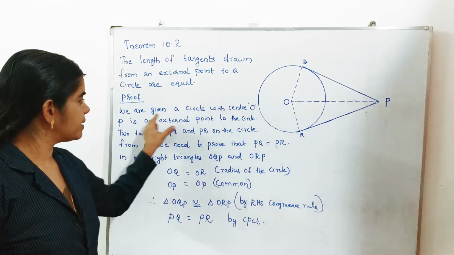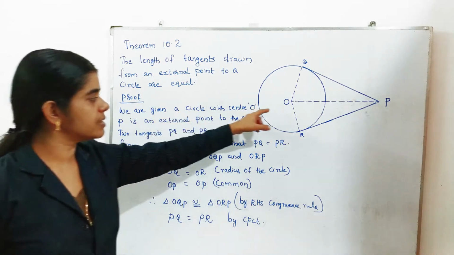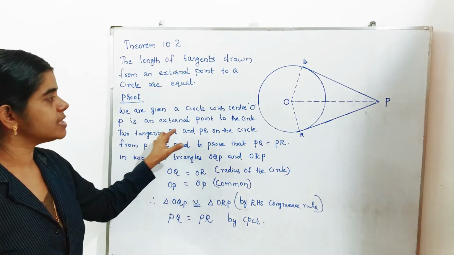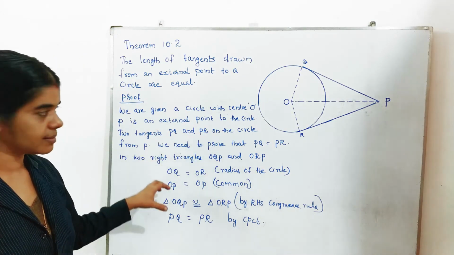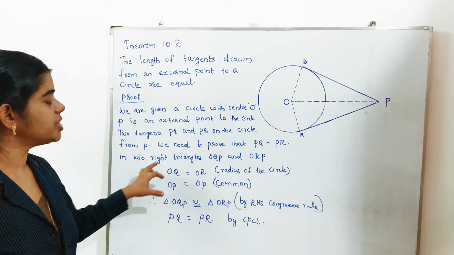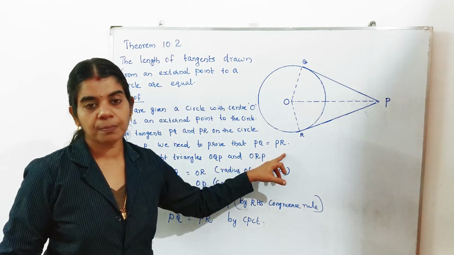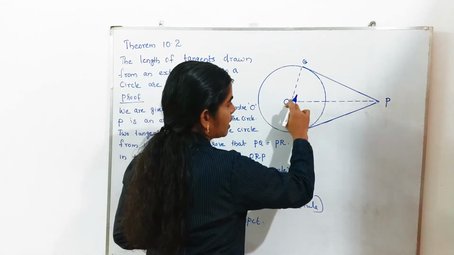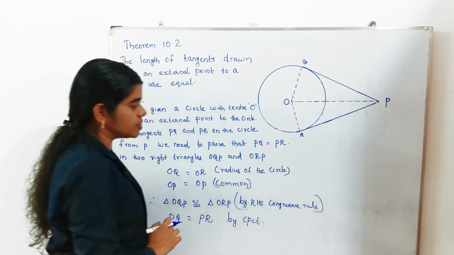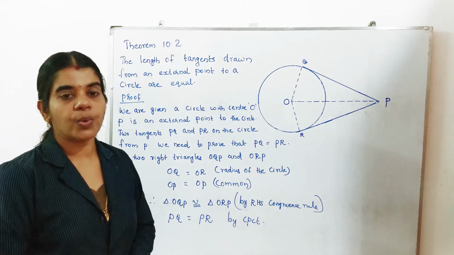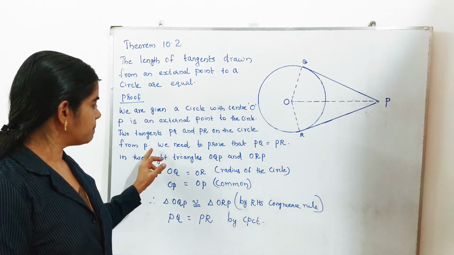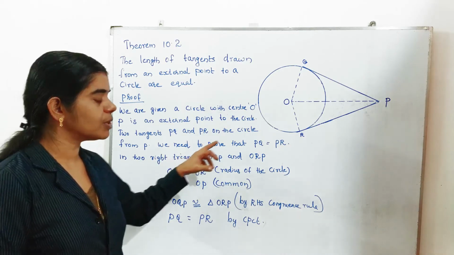So first we write that we are given a circle with center O. P is an external point to the circle. Two tangents PQ and PR are drawn on the circle from P. We need to prove that PQ is equal to PR. For that, join OP, OQ and OR. You also write that in between. From P, we need to prove that PQ is equal to PR.